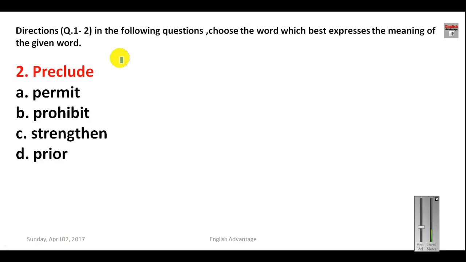Now let us see the next question, preclude. Now what is the meaning of preclude? Four options are given here: permit, prohibit, strengthen, and prior. And what is the correct synonym for this word preclude? The correct synonym for this word preclude means prohibit or prevent somebody from doing something or debar somebody. So here your answer will be prohibit.